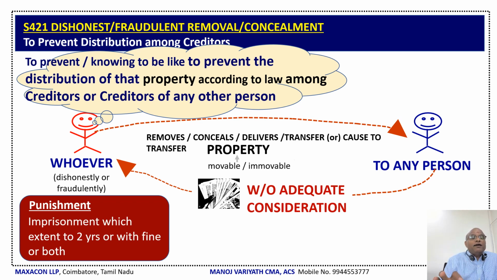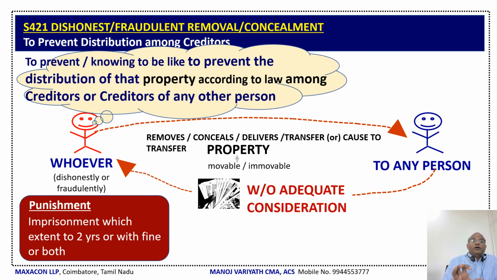So punishment എന്താ, 2 വർഷം അല്ലെങ്കിൽ fine or both. Now punishment is imprisonment which may extend up to 2 years or with fine or with both. Right here property is movable as well as immovable property.